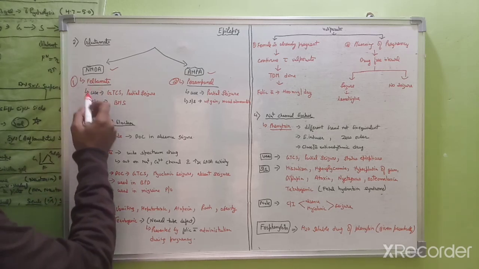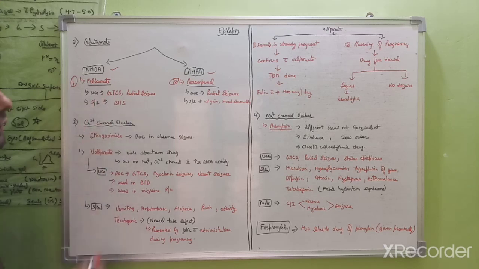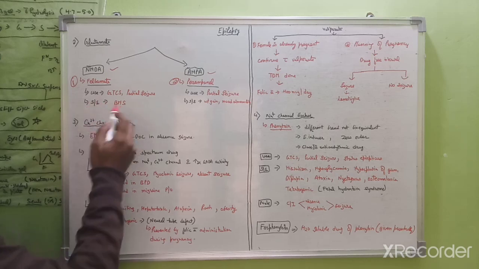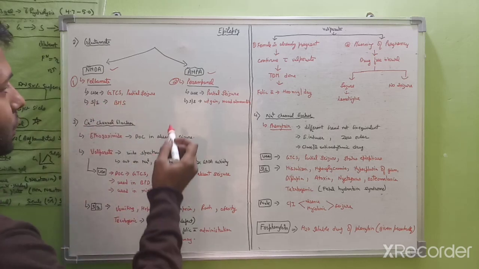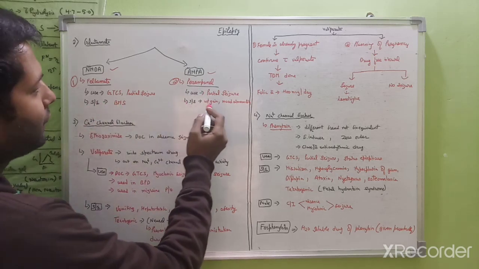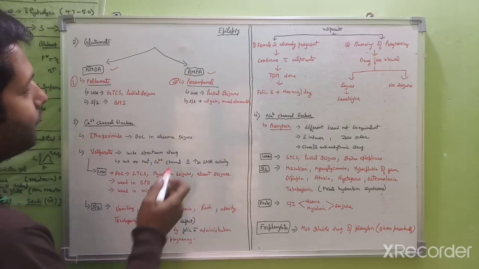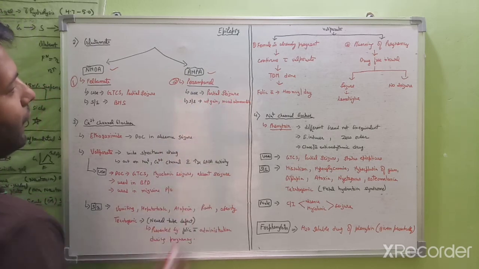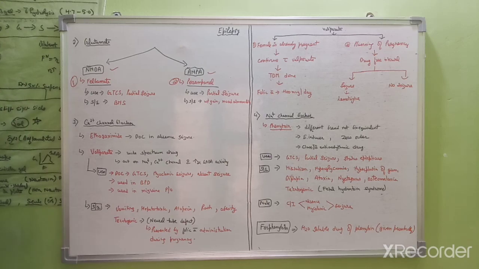Here felbamate is used for GTCS, that is generalized tonic-clonic seizure, and partial seizure. Its side effect is bone marrow suppression. Perampanel is used for partial seizure. Its side effects are weight gain and mood abnormalities. So this is about the glutamate.